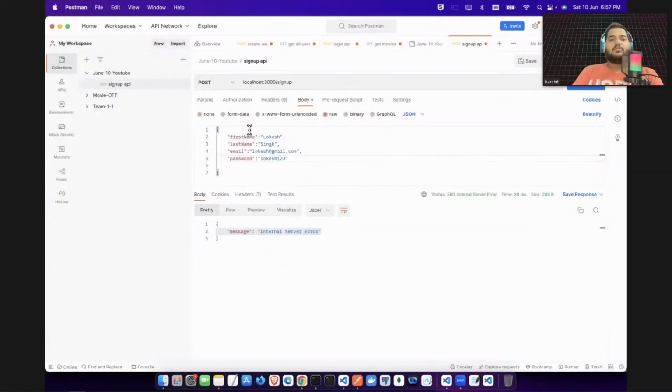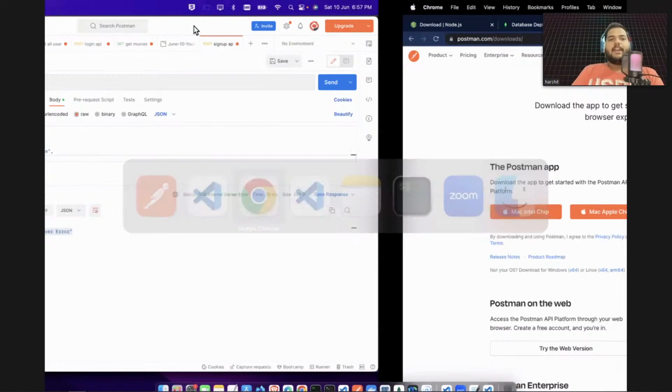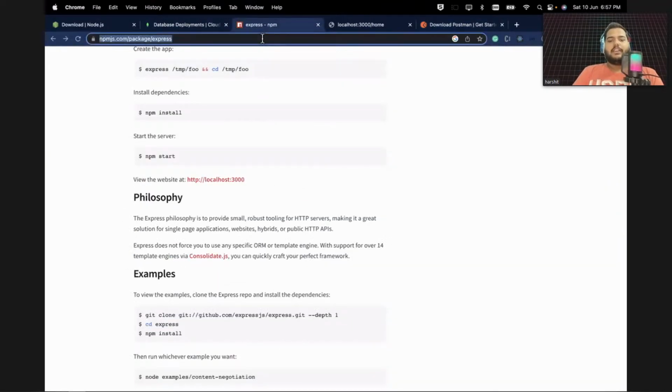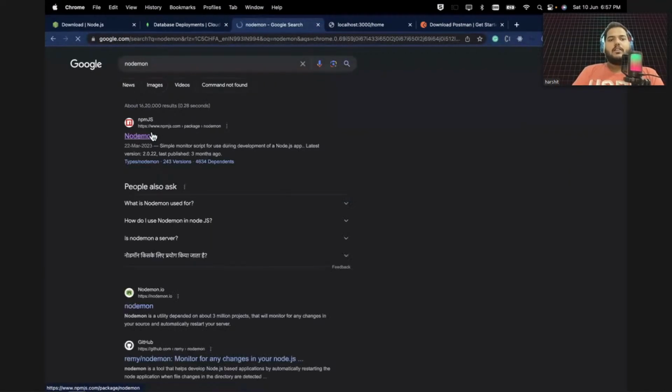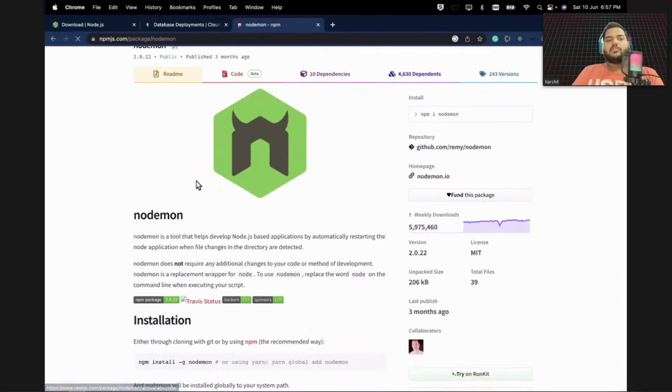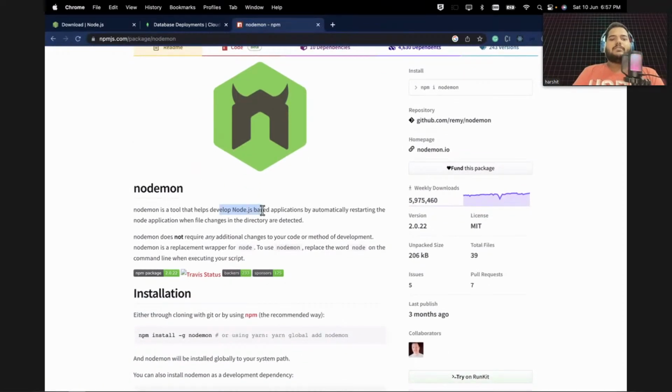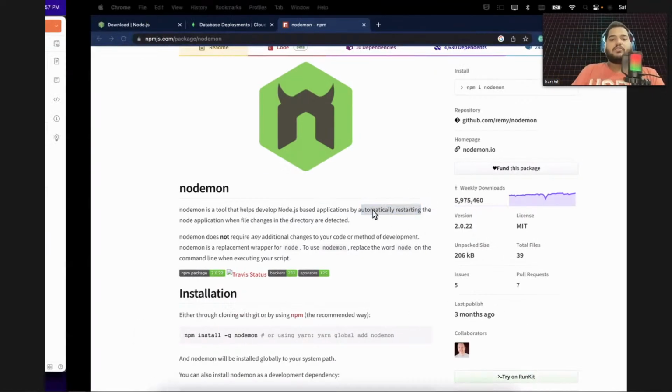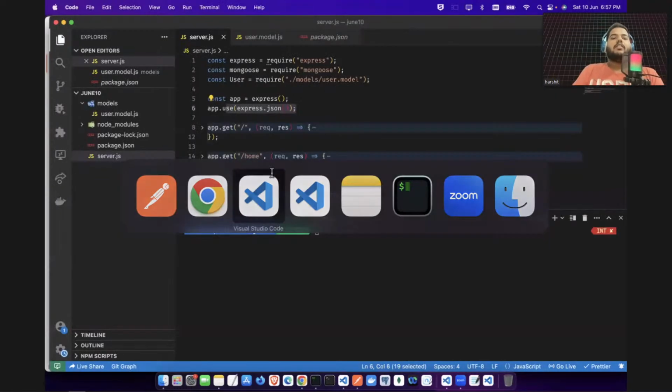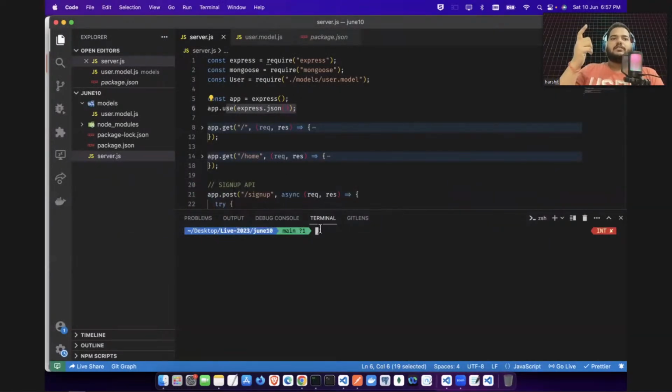There's something called nodemon that you can install. If you search for nodemon, what is it? Nodemon is a tool that helps Node.js applications by automatically restarting the Node application whenever files change. So whenever you change some file, it will automatically check and just restart it.